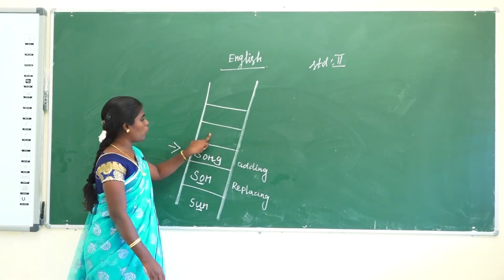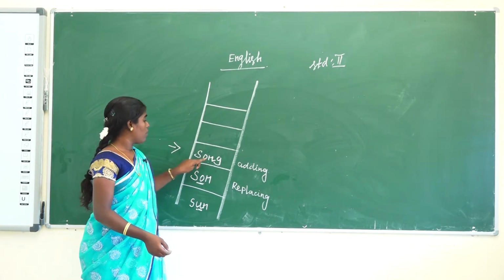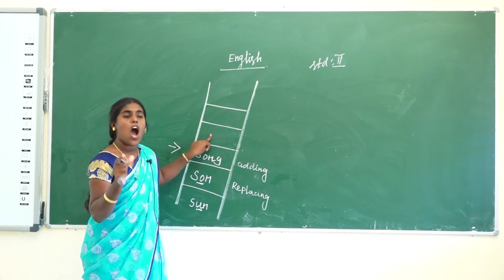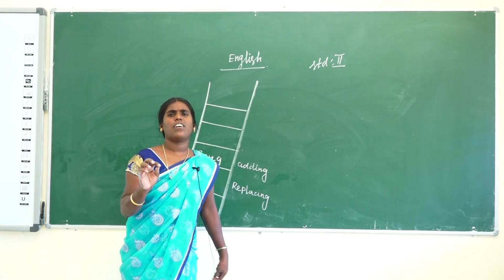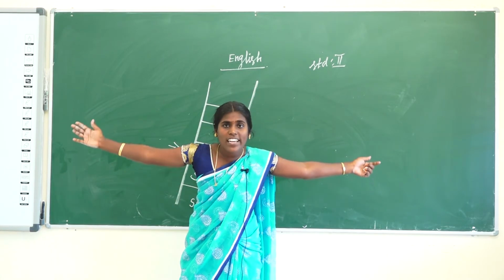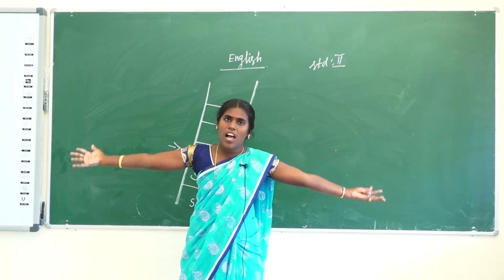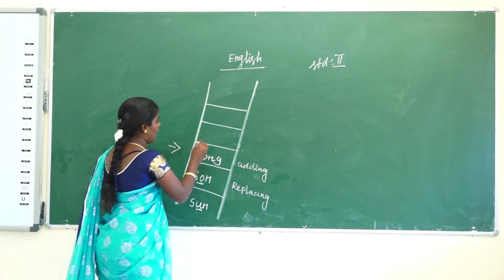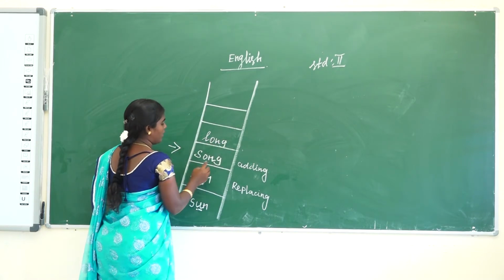What is the next clue given now? What is the opposite word of short? Short, then the opposite word is long. So here write long.